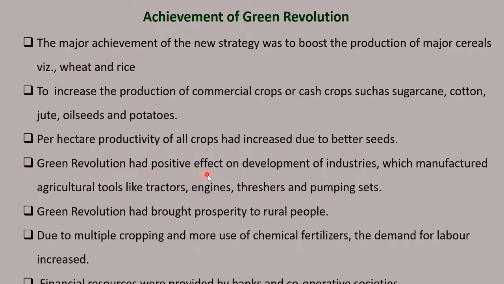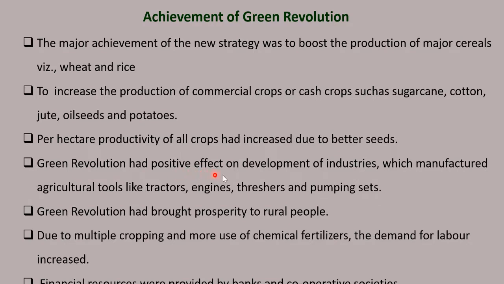Green Revolution had positive effect on the development of industries. Since there was an increase in production in the agricultural sector, definitely there was a development in industries. Because most of the industries are agro-based industries, industries which are dependent on agriculture for their production. If you take sugar industry, it depends on sugar cane. Paper industry depends on wood, tree. That is again from agricultural sector.